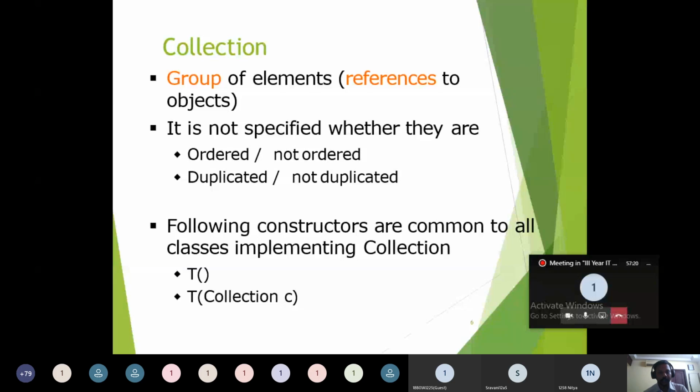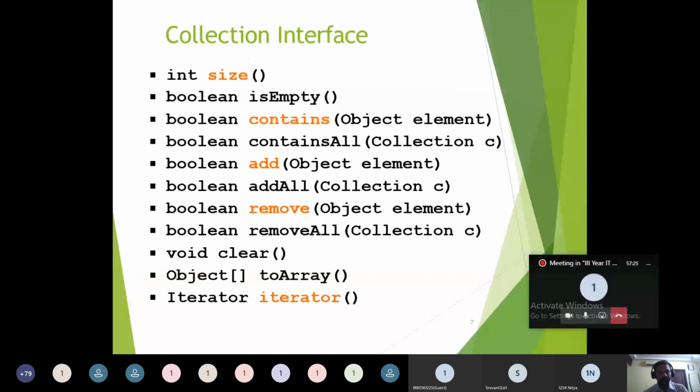Okay, so these are the two different ways to create the objects from the collection framework. The next one is common methods available in all the collection framework objects. They are size, isEmpty, containsAll, addAll, removeAll, clear, toArray, and iterator. These are the functions that are commonly available in all the collection framework objects, as listed in the collection interface.